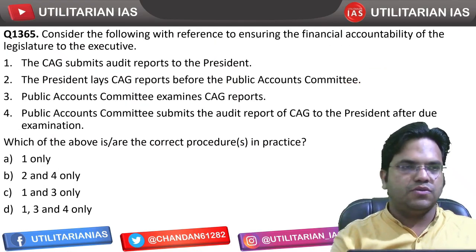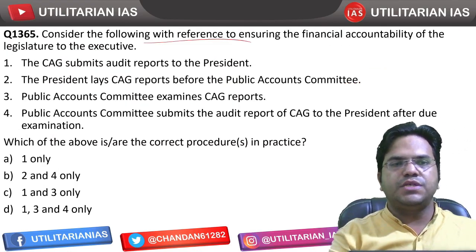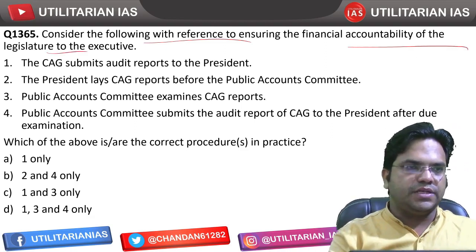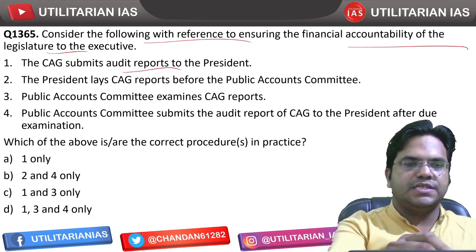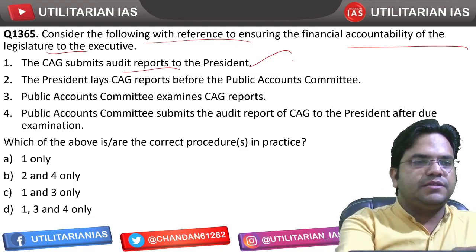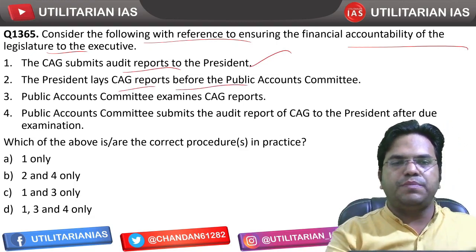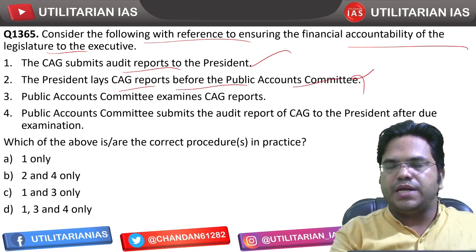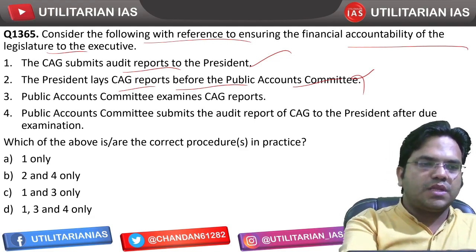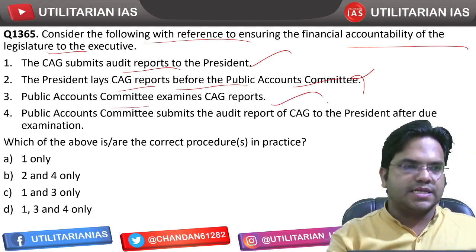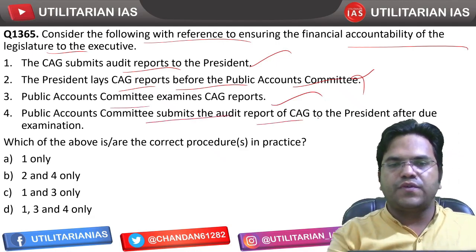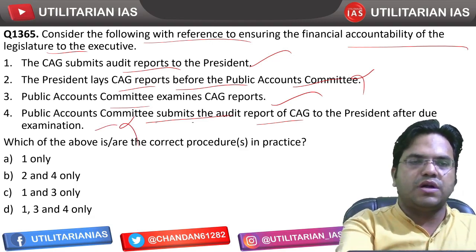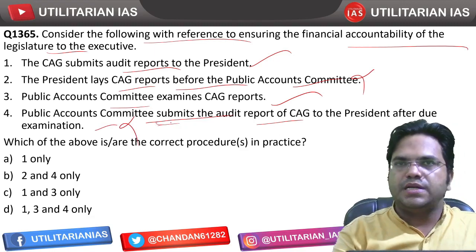A is the answer. Consider the following statements with reference to ensuring the financial accountability of the executive to the legislature. The CAG submits audit reports to the President. That's correct. The President lays CAG reports before the Public Accounts Committee. That's incorrect. The President lays these CAG reports in front of Parliament, not before the PAC. PAC examines the CAG reports. That's correct. PAC submits the audit report of CAG to the President after due examination. That's incorrect. After examination, the PAC submits its report to Parliament and not to the President.